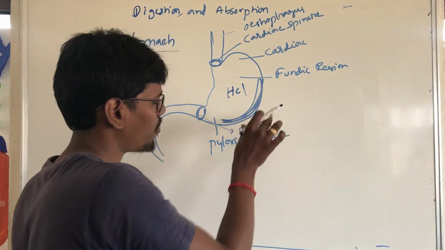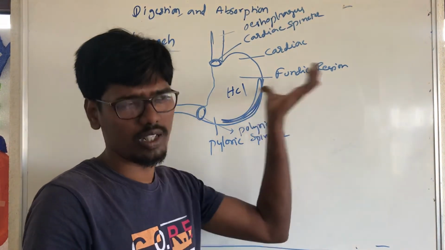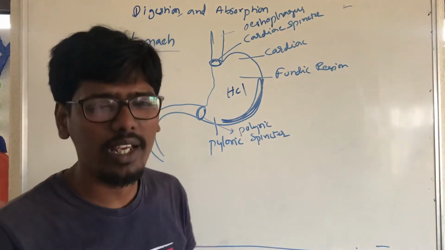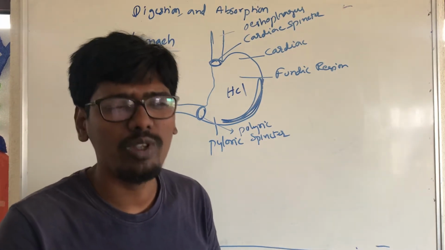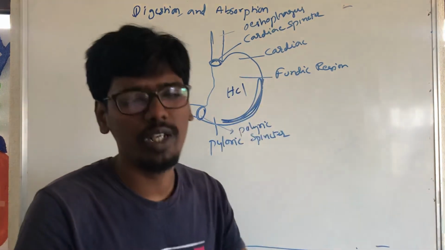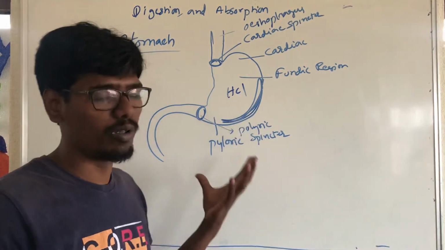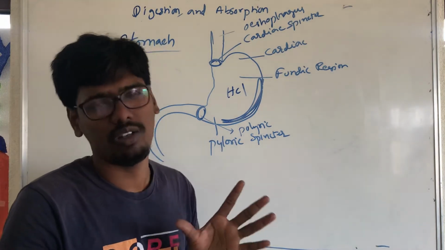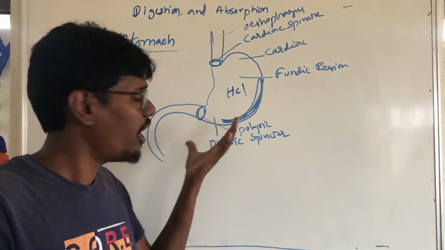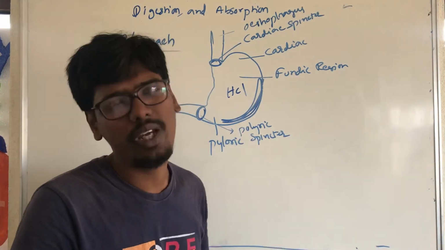Between the fundic region and the pyloric region, this region is the stomach. It has 5 layers. What are the layers? We will discuss it clearly. The first thing is that it has a highly acidic medium, and the enzymes work in this highly acidic medium. That acidic food will come to the duodenum, the small intestine, and may damage the walls. Our stomach walls, duodenum walls and small intestine walls are all there, and they may all be damaged.